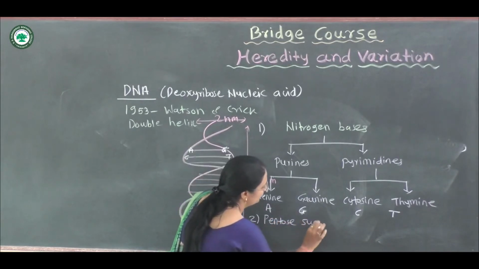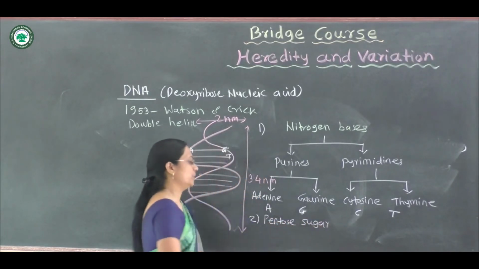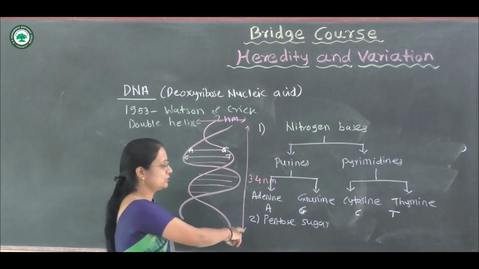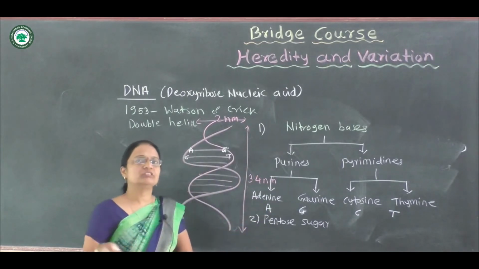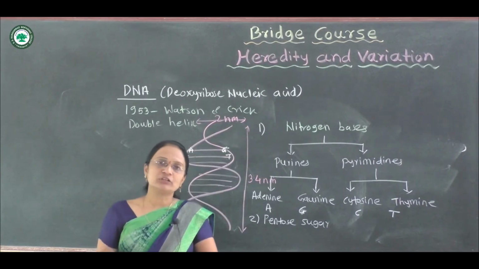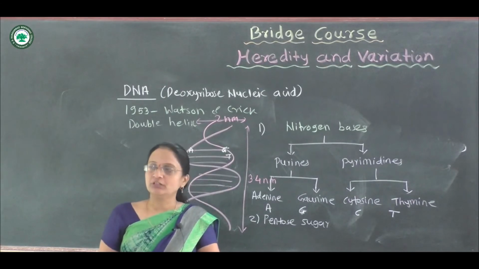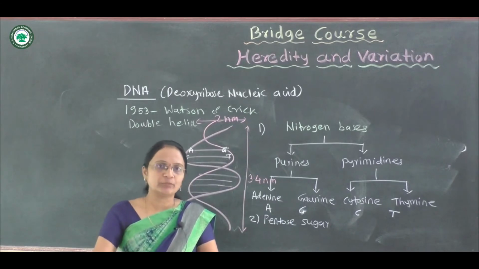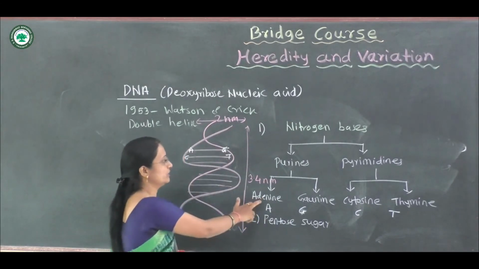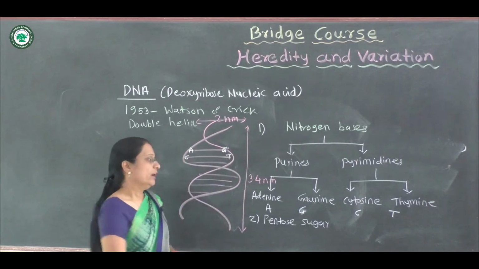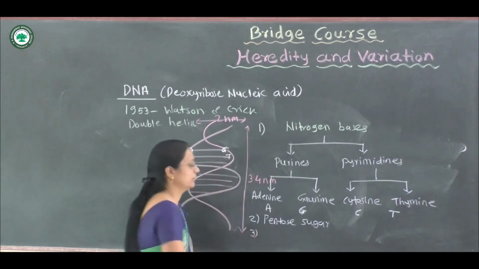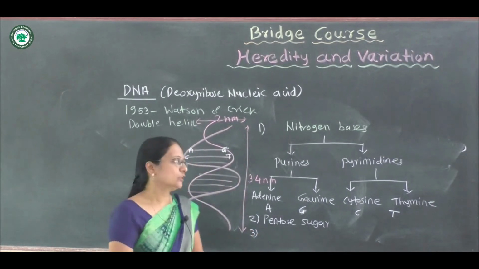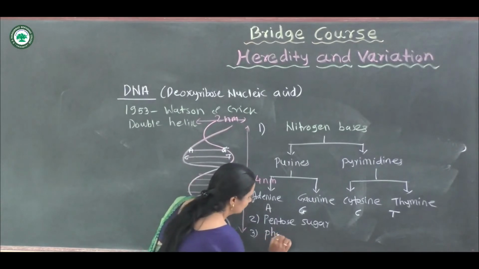The second main component of DNA is the pentose sugar. Why is it called pentose sugar? Because when you study the structure of the carbon molecule of that sugar, the nitrogen bases are arranged at the 5th position of the carbon atom. The third is the phosphate group.